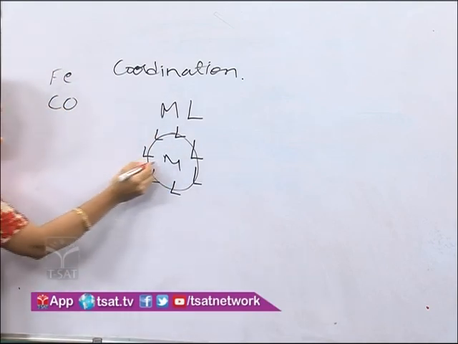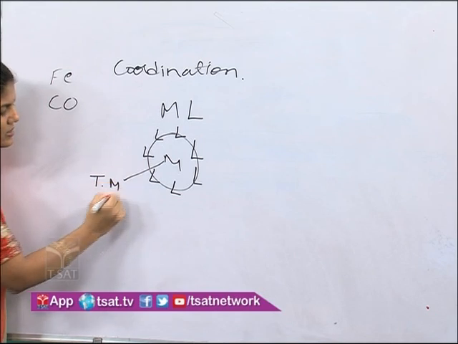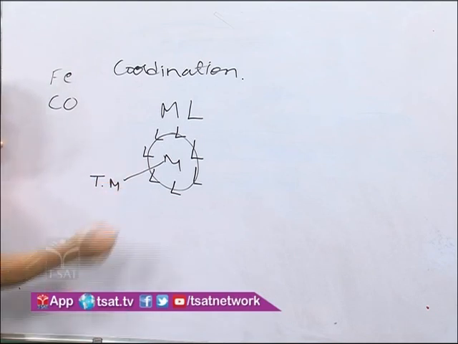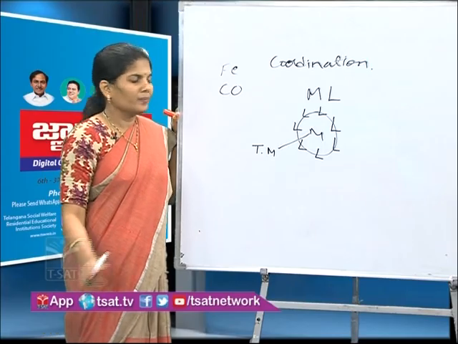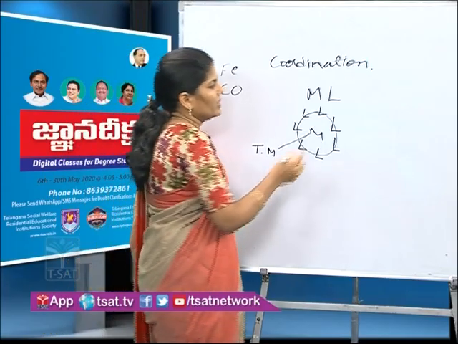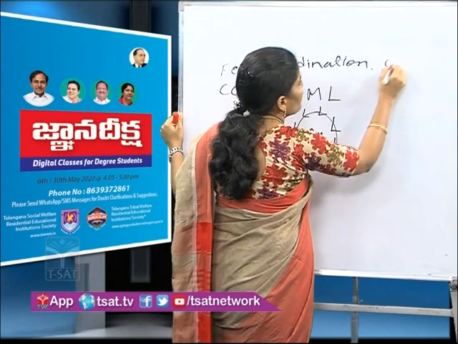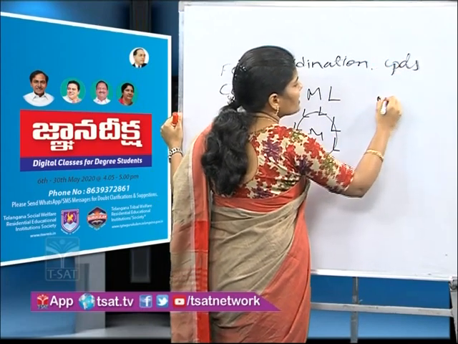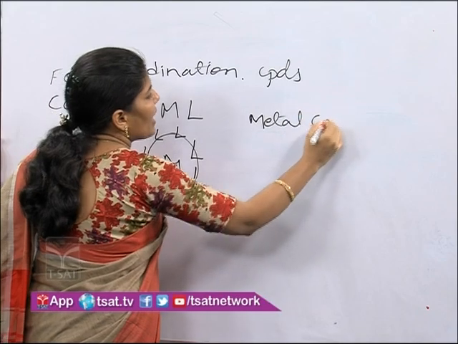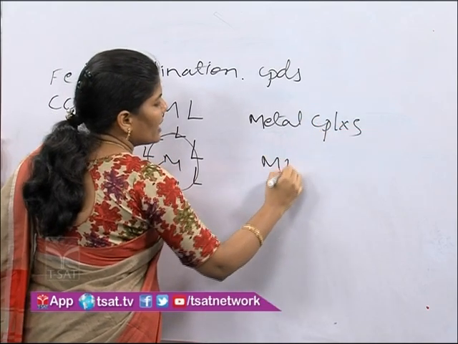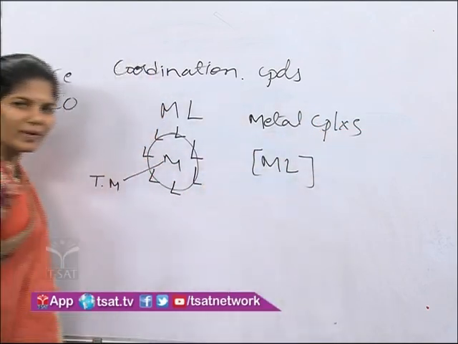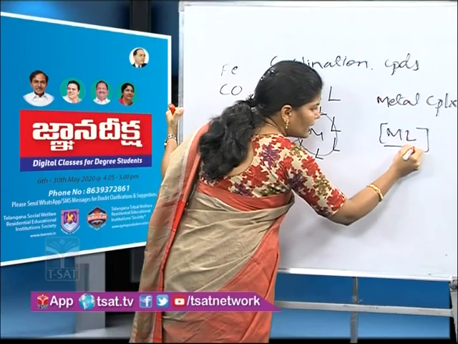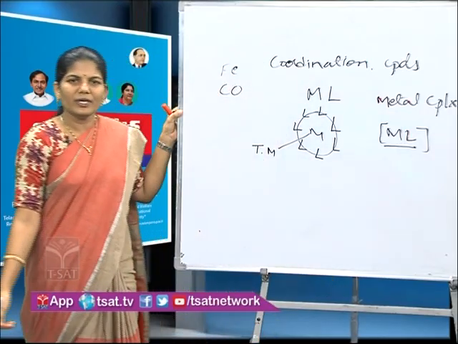Metals are mostly transition metals. Ligands may be ions or molecules. Okay. Now, these coordination compounds are also called metal complexes, and these are enclosed in a square bracket. The space within the square bracket is known as the coordination sphere.